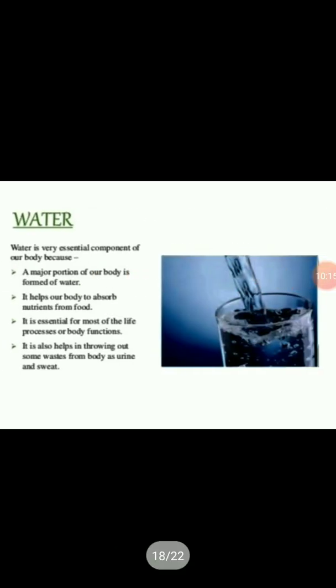Kindly see it. Water is also an essential part of our diet. Student, do you know 70% of each and every cell of our body is water? So definitely a maximum percentage of water is there in our body. Water is essential for digestion. It helps in the absorption of nutrients.